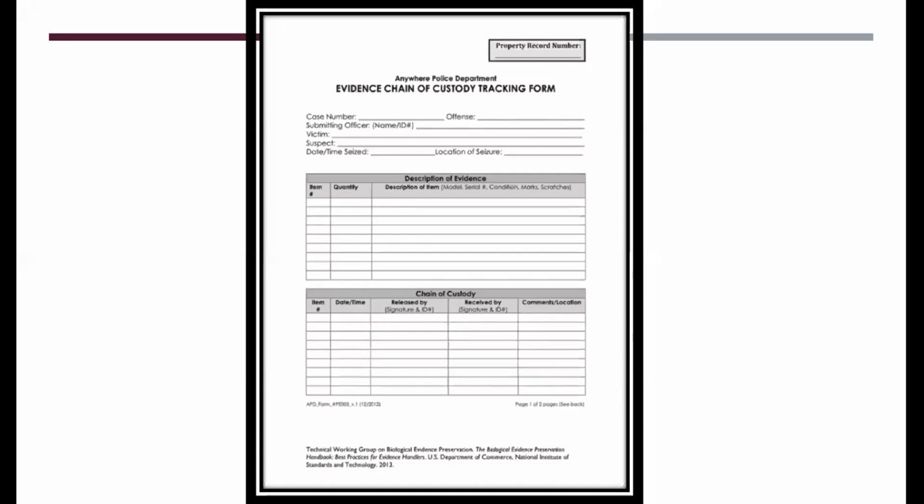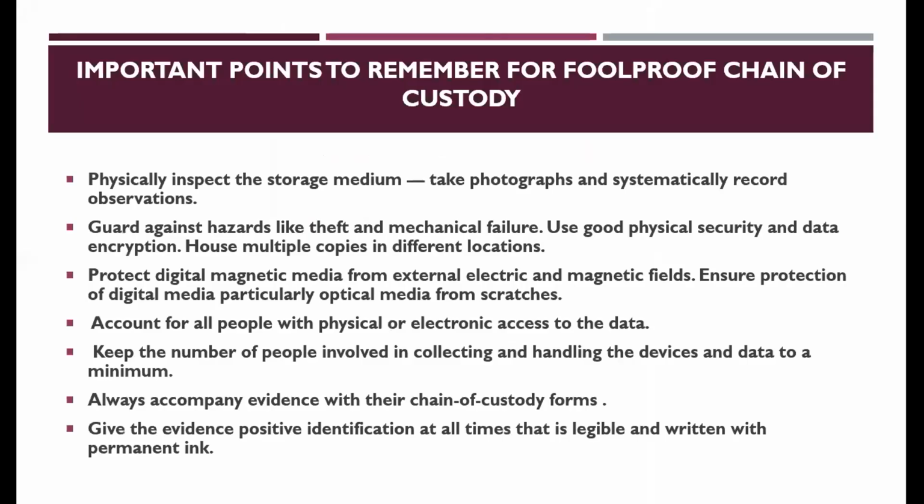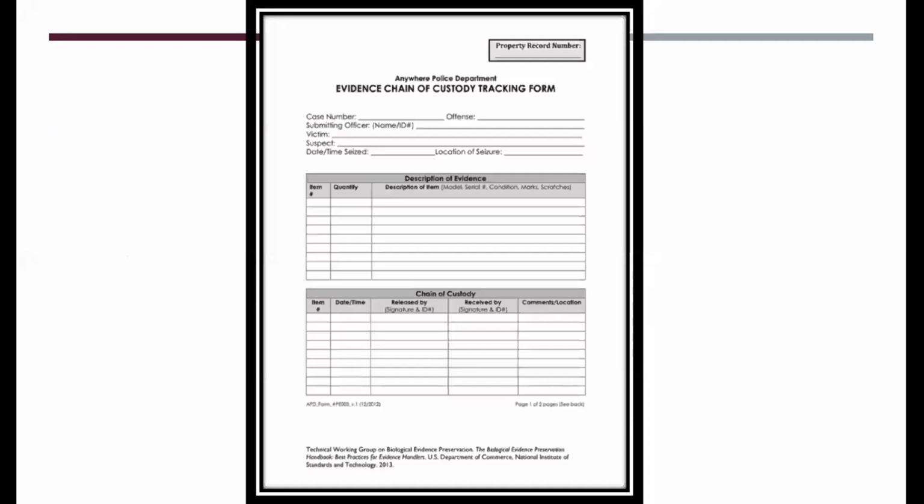So in the second part, you have to show the chain of custody, right? There will also be 5 compartments. First one is item number, date and time. Yes, whenever you are writing, okay, on that day I'm extracting a PC.